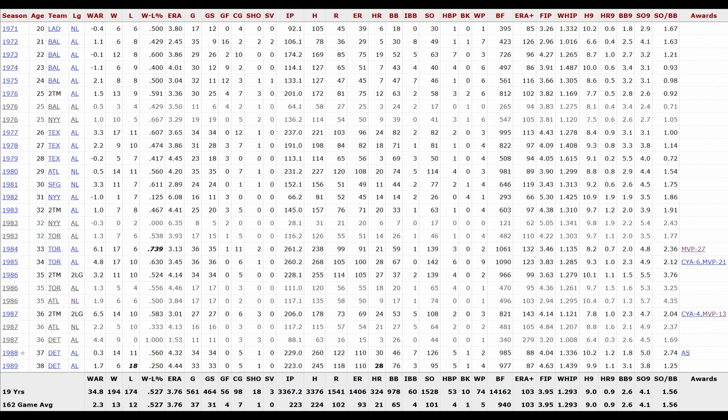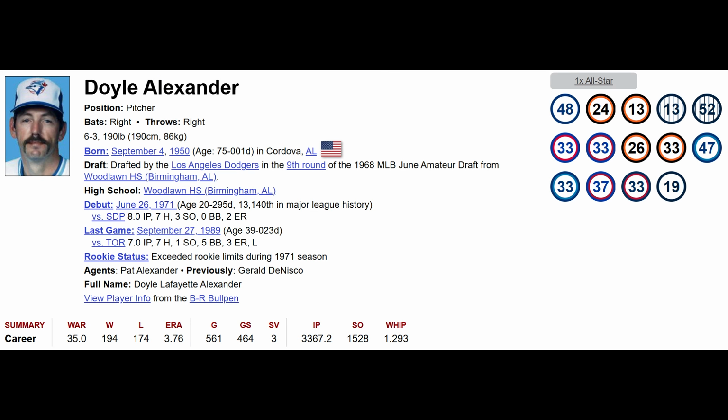Doyle Alexander was famously traded from the Braves to the Tigers for John Smoltz, a very young John Smoltz, a very old Doyle Alexander. But yeah, I knew that about him. I knew he pitched for the Blue Jays and the Yankees, just wasn't able to put 2 and 2 together here. Another 0-point round. But we do have 2 pitchers on the board.